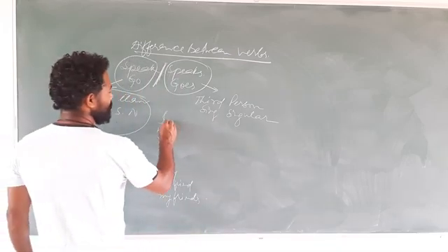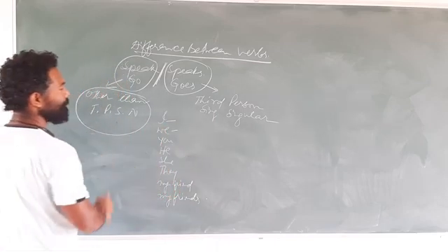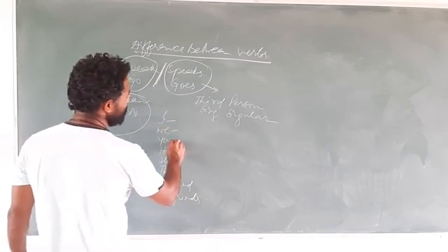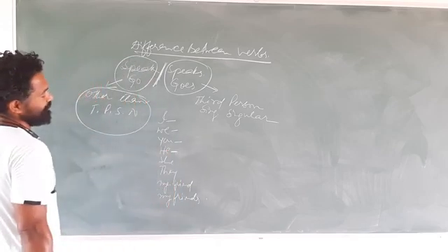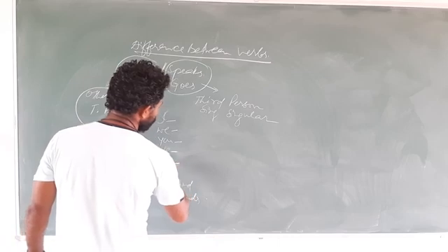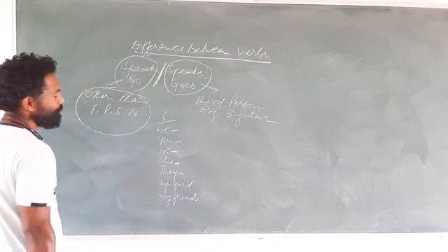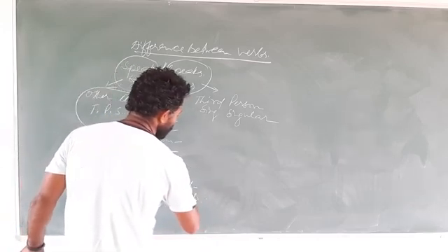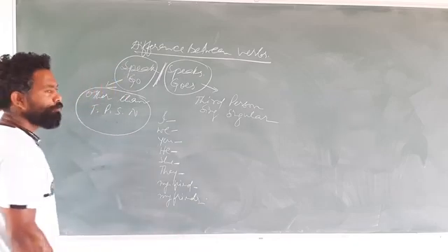I is first person singular number, we is first person plural number, you is second person, he is third person singular number masculine gender, she is third person singular number feminine gender, they is third person plural number, my friend is third person singular number, and my friends is third person plural number.